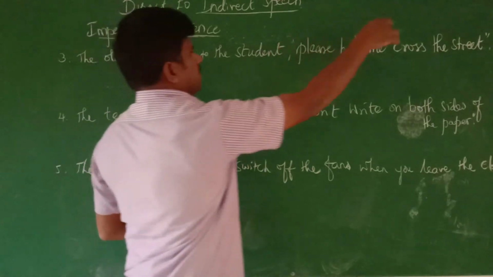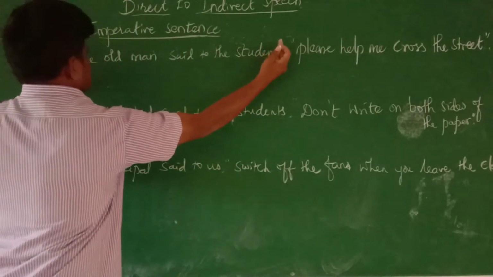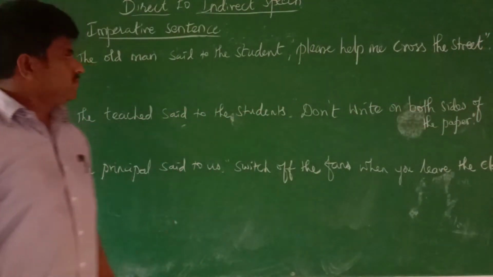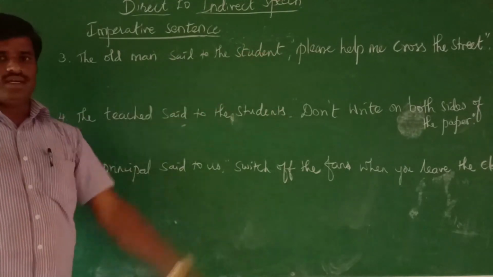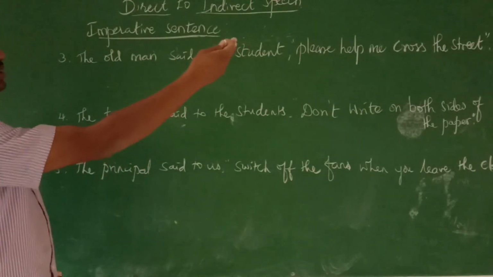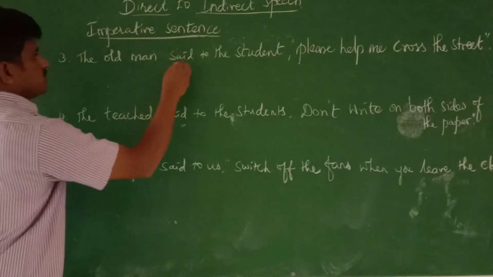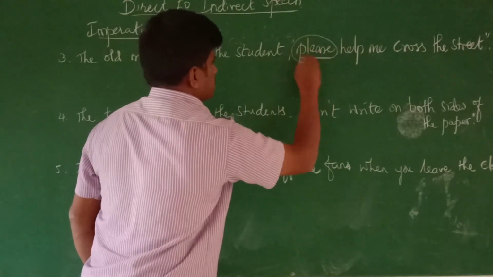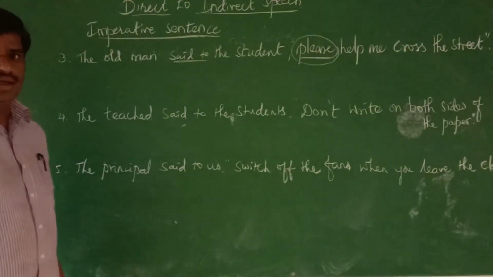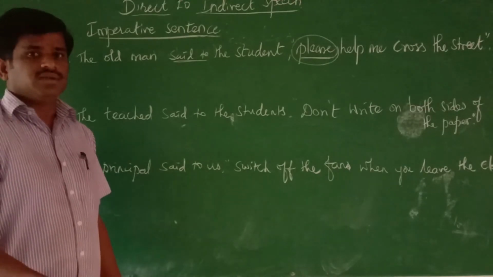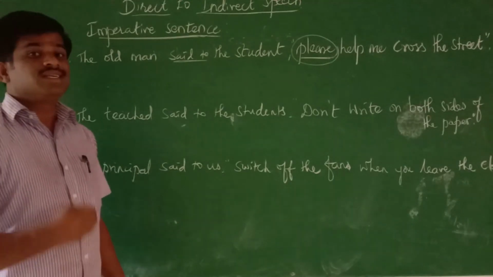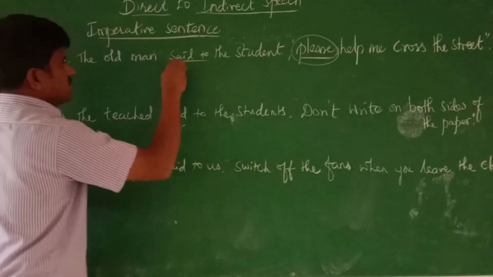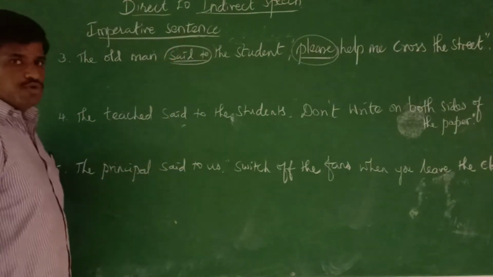So it is a comma and double quotation given. This part of the sentence is called the reporting speech and this part is called the reported speech. The old man said to the student, please help me cross the street. When you see the reported speech, what should the reporting verb be? Requested. The old man is asking for help from the student. That's what requested means. Here, what is the reporting verb we should use?